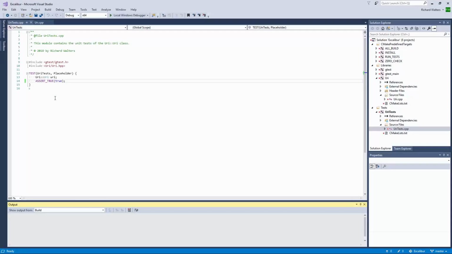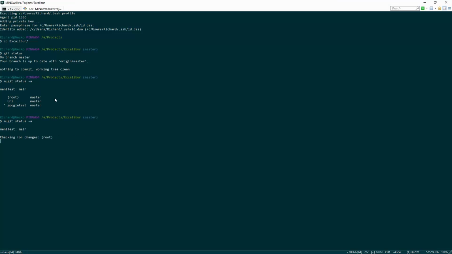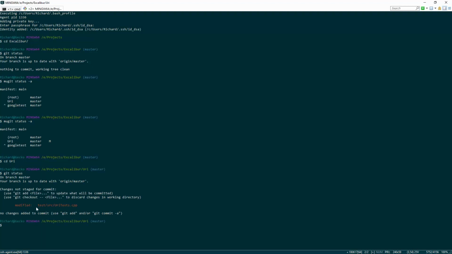So if I go back here and change that back to false and run my status tool again, now it shows the M for modification. To actually see more detail, we have to go into that directory and use git. Tell us that that file changed, and do git diff.